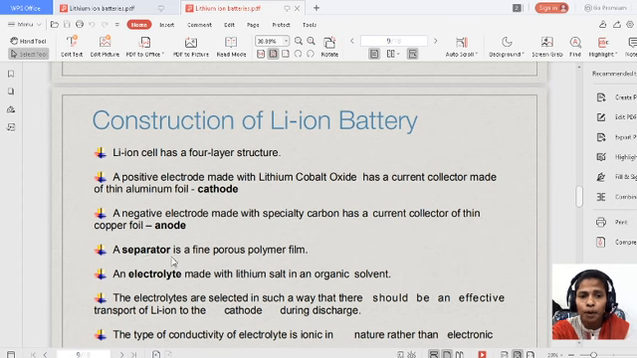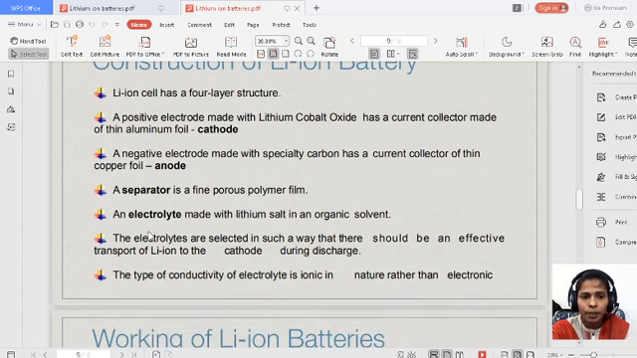And a separator between the anode and the cathode is a fine porous polymer film, and also an electrolyte made with a lithium salt in an organic solvent. Yes, lithium salt mixed in the organic solvent is acting as the electrolyte here. And the electrolytes are selected in such a way that there should be an effective transport of lithium ions to the cathode during the discharging process.